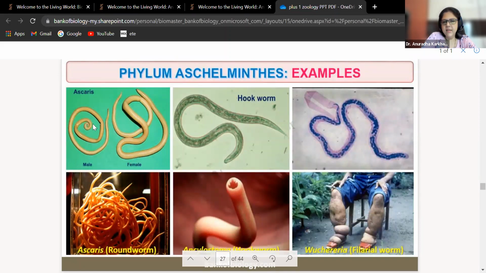Examples: Ascaris, hookworm, filarial worm. Roundworm and Ascaris are the same. See, this is your Ancylostoma, which we know by the local name hookworm. See this, this is what I was talking about. This is called elephantiasis. Look at this person's leg. They have become like an elephant's leg.